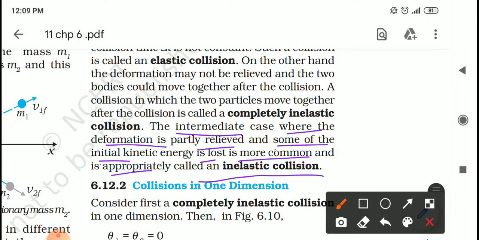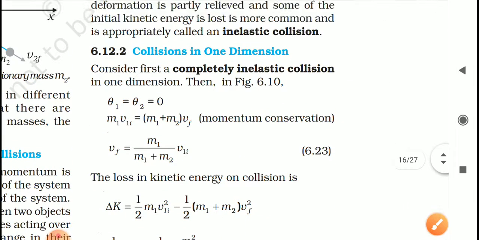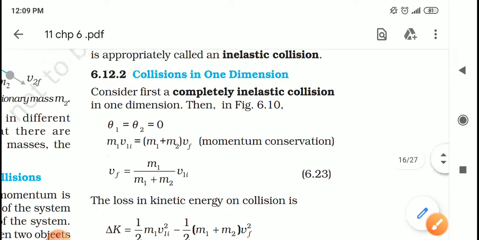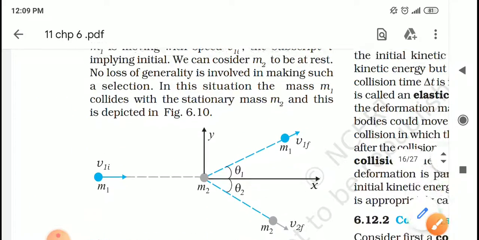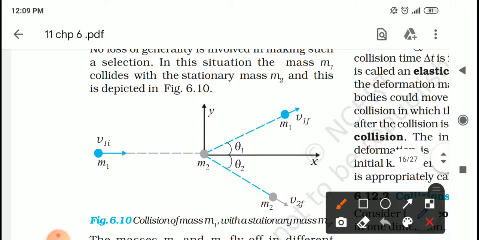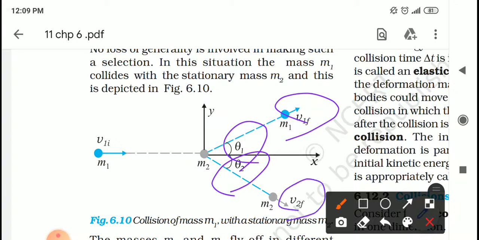So we shall discuss now, student, the first case, that is collision in one dimension. That is, before the collision they are moving in one direction, and after the collision also they are moving in one direction. So obviously this theta 1 is 0, this theta 2 is 0, so there is no problem with the direction. Only unknown quantities are V1f and V2f.